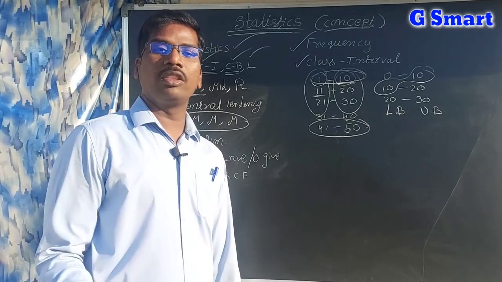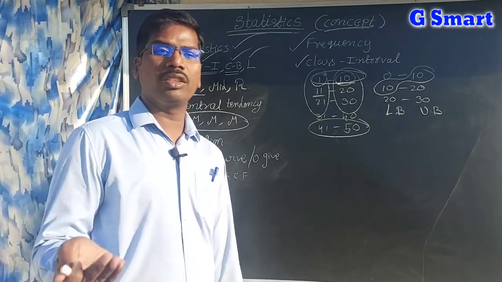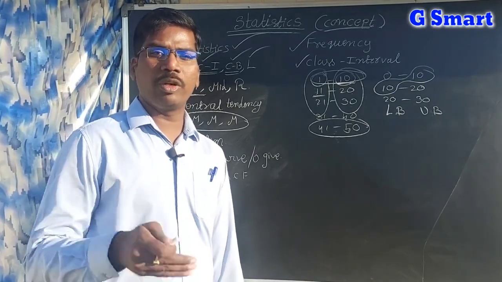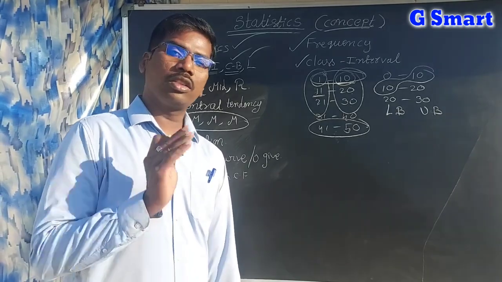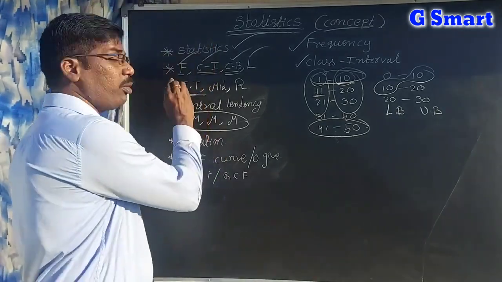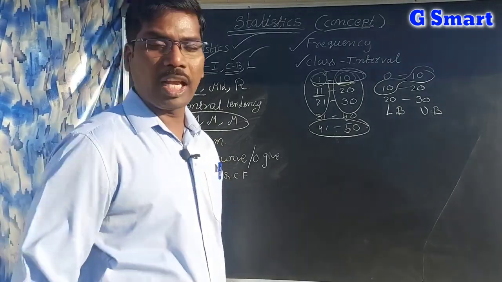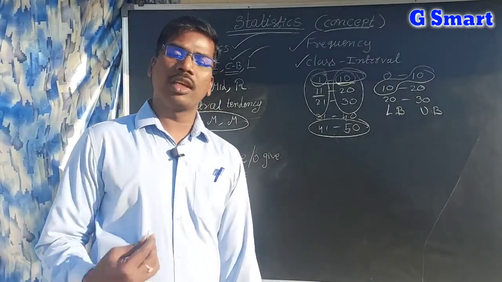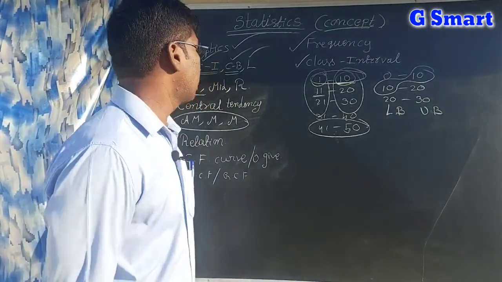And also mid values. In the mean we are using mid values, so (x1 plus x2) by 2, (y1 plus y2) by 2. These are all we are adding. That is also part of a frequency table. So the table which consists of frequency, tally marks, cumulative frequency, class intervals, that is called a frequency table.